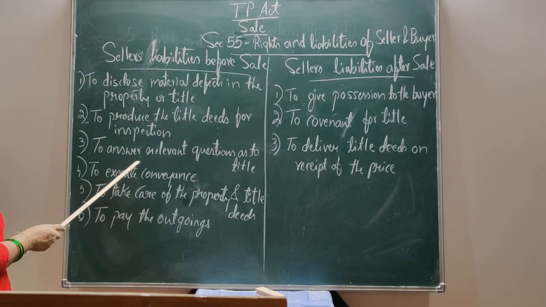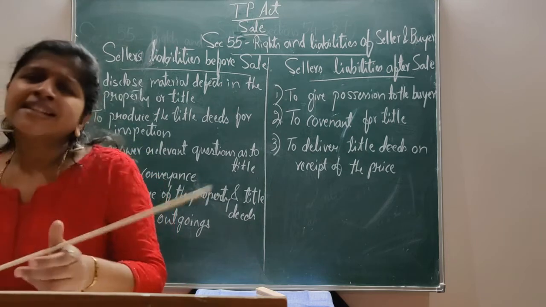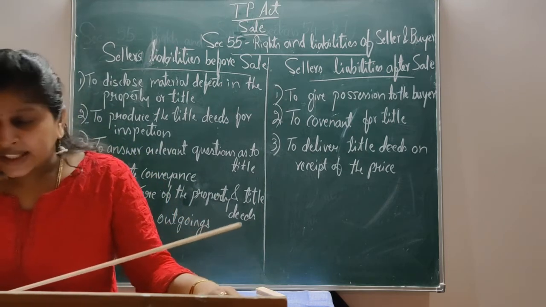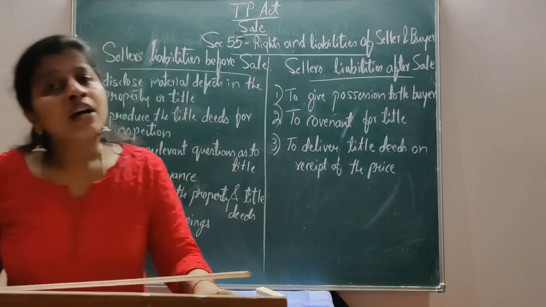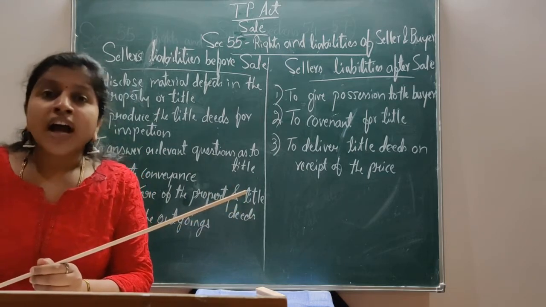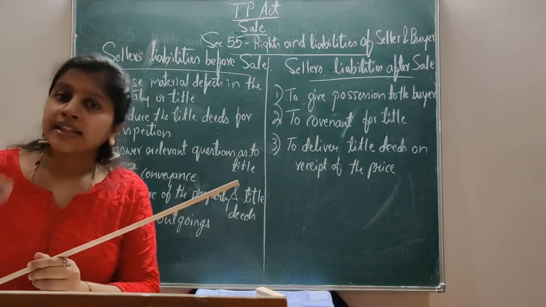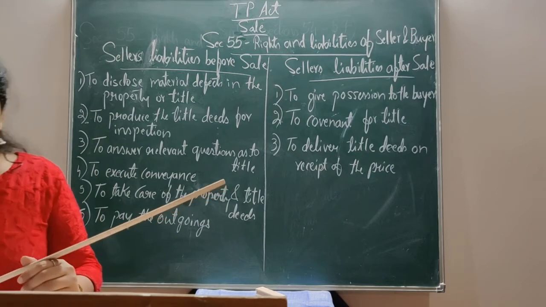The fourth duty of the seller is to execute the conveyance. To execute the conveyance means the seller's next duty is to give effect to the transferring of the ownership. This is done by signing or affixing a thumb impression on the sale deed by the seller. There is a transfer of ownership, and a conveyance takes place.